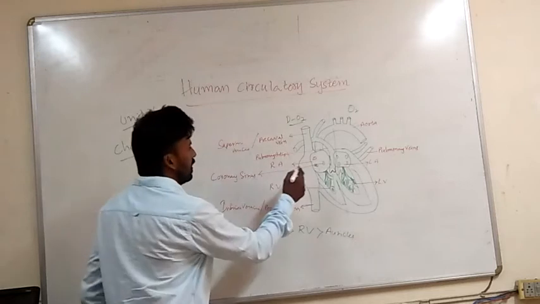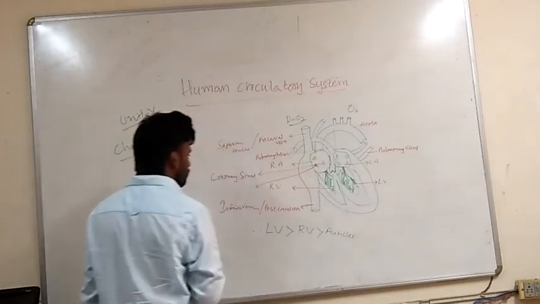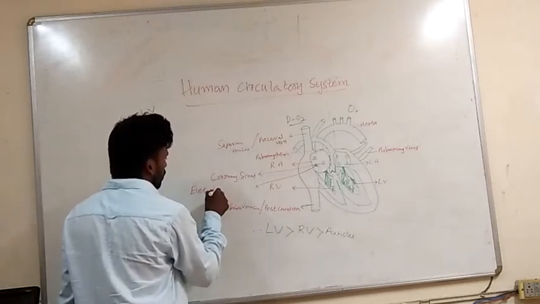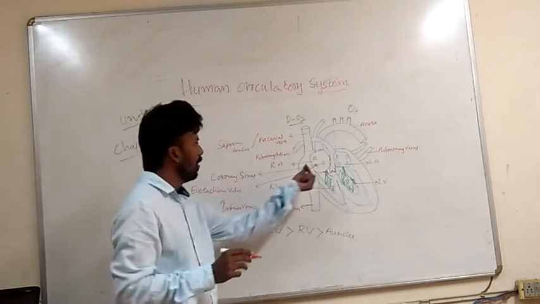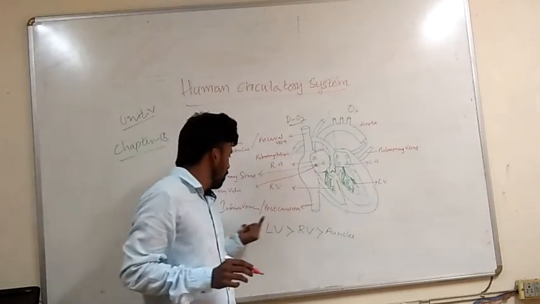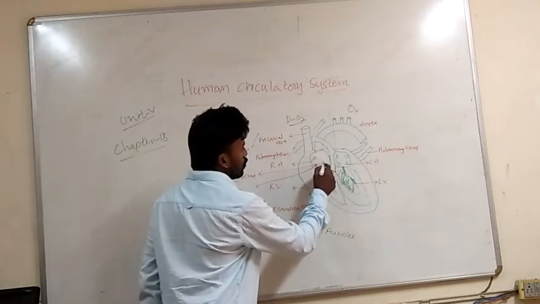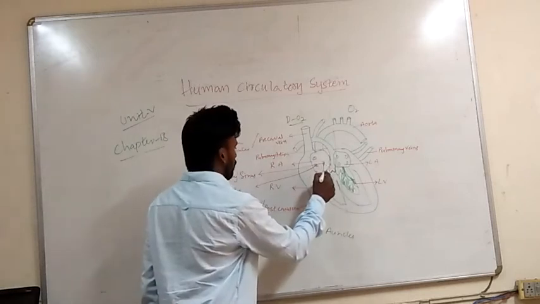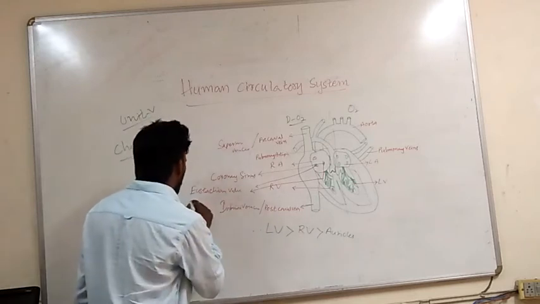The valve which is here is called the Eustachian valve, which is present at the opening of the postcaval vein. And here, the coronary sinus also has another valve, which is called the Thebesian valve.